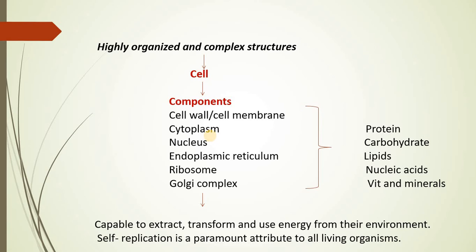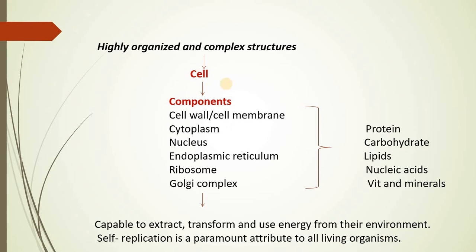Now, all these different types of cell organelles have their own function. Like you can say nucleus brings about control and coordination within the cell, whereas endoplasmic reticulum is concerned with transportation of material. Ribosomes are called the protein factories. Mitochondria I have not mentioned here, but they are called the powerhouse of the cell because the process of ATP synthesis occurs within the mitochondria, and likewise Golgi complex is involved in the phenomenon of secretion.